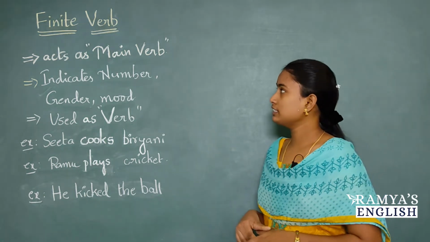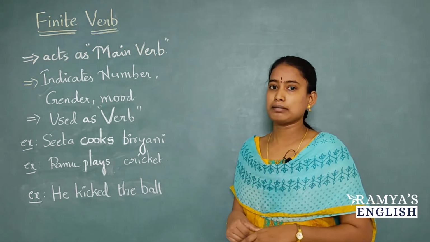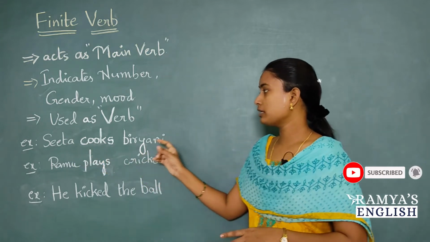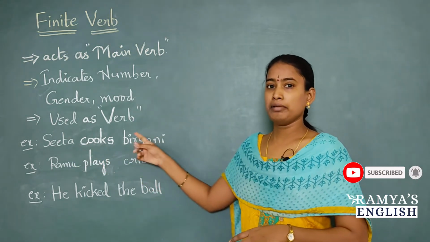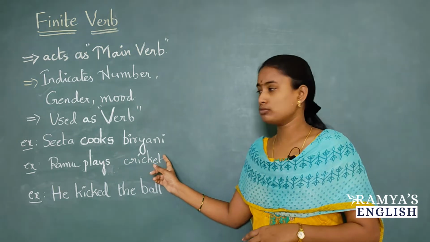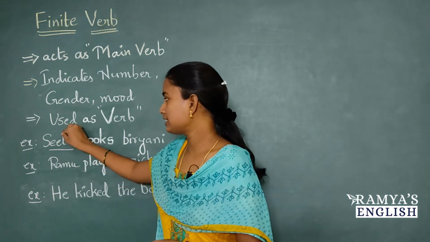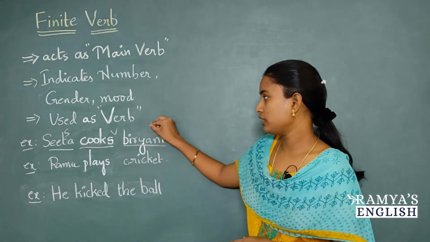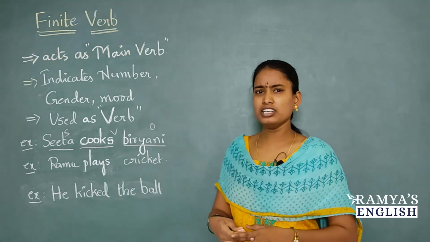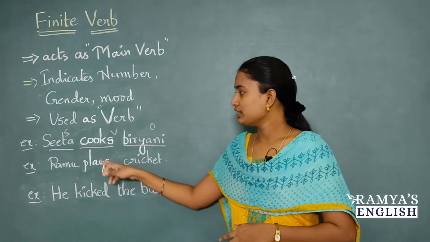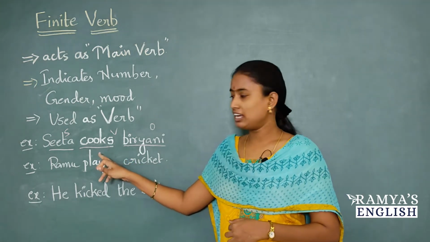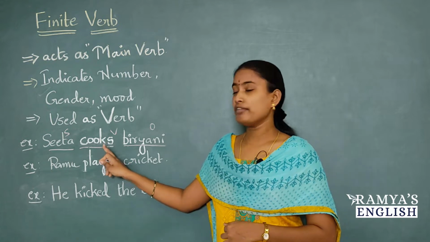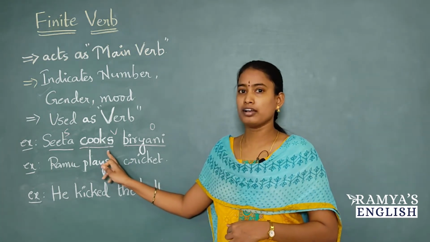Now let's understand this finite verbs topic with some examples. The first example we have is Sita cooks biryani. So can you tell me in this sentence what is the subject? Sita is subject, cooks is verb, biryani is object. Here if you observe clearly, cooks is a verb and we have s here. Cook plus s.